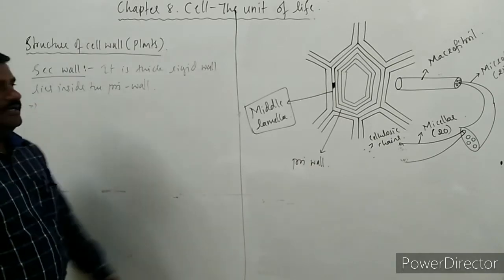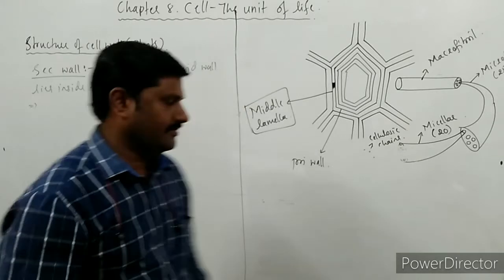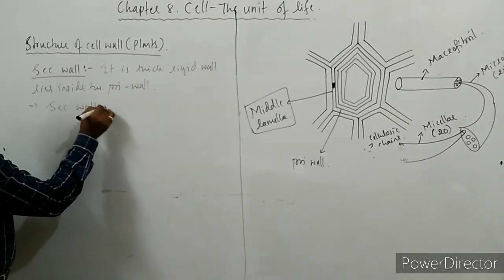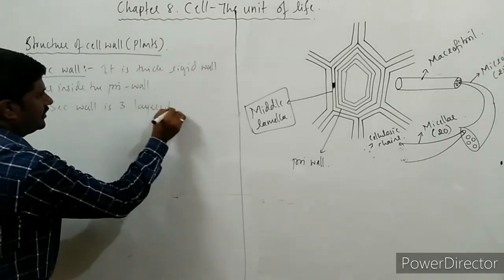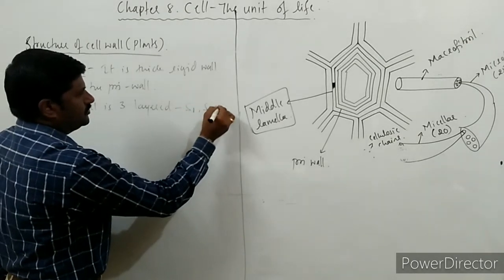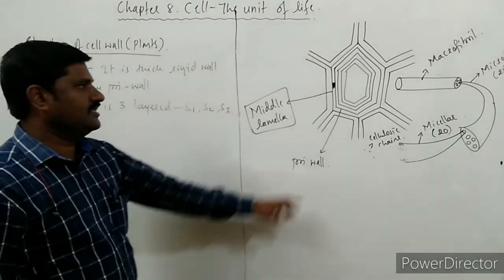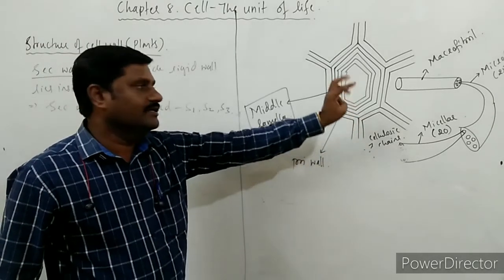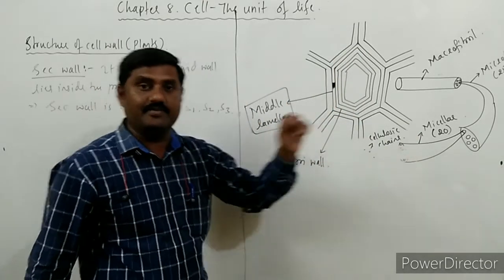The secondary wall is 3-layered, and the layers are named S1, S2 and S3: secondary wall 1, secondary wall 2, secondary wall 3. So like this there are 3 walls lying inside the primary wall.